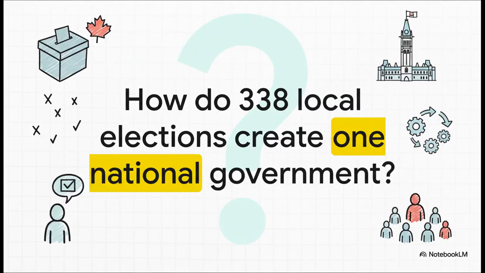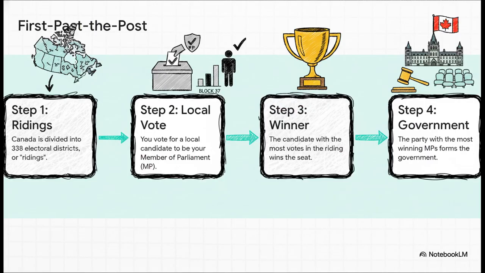So this brings up a really interesting puzzle, right? You vote for just one person in your local community, but somehow that single vote helps decide who runs the entire country. How does that actually work? How do we get from 338 separate local elections to just one national government? Well, the answer is in our first-past-the-post system.